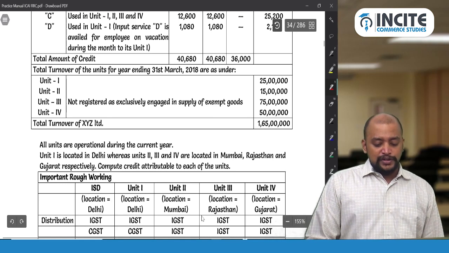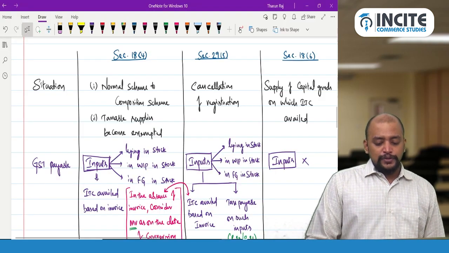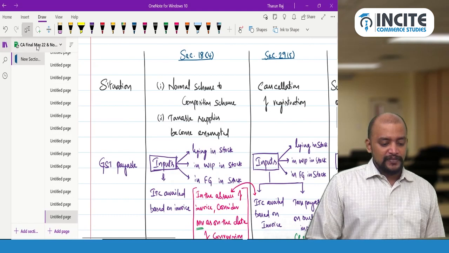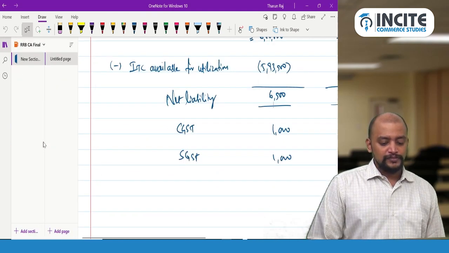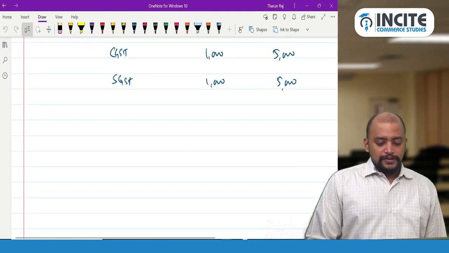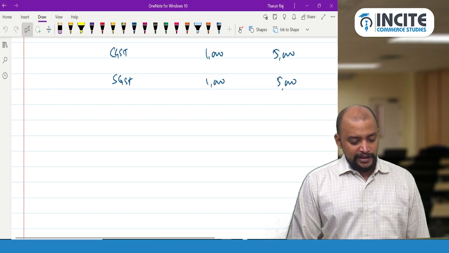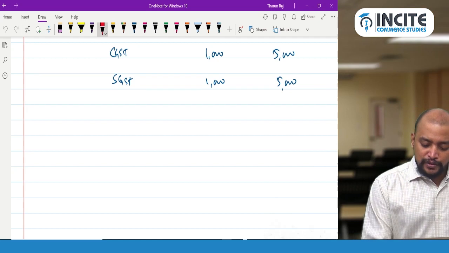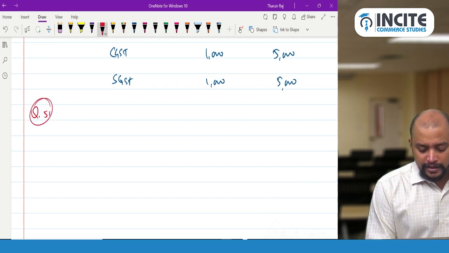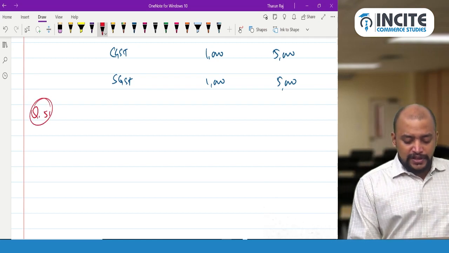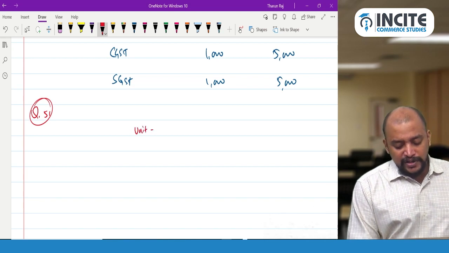So what we need to do, this is question number 51. With respect to the units, we need to take Unit 1 first. Unit 1 is in which place?